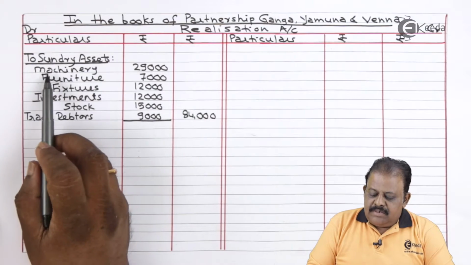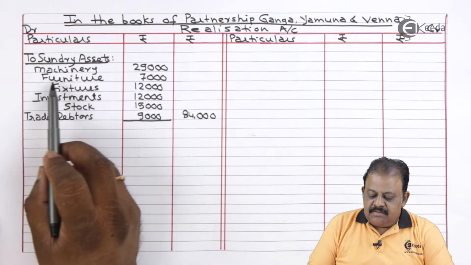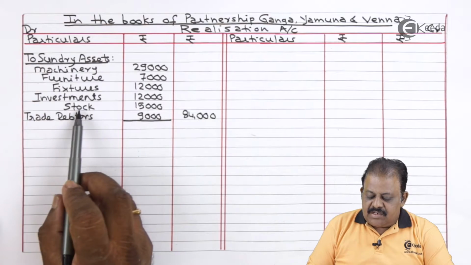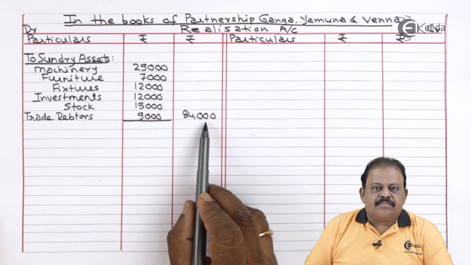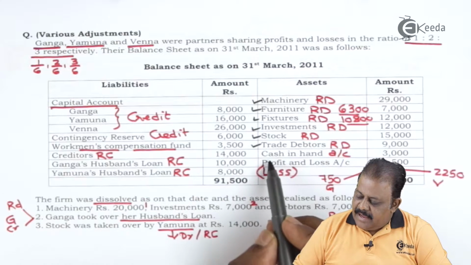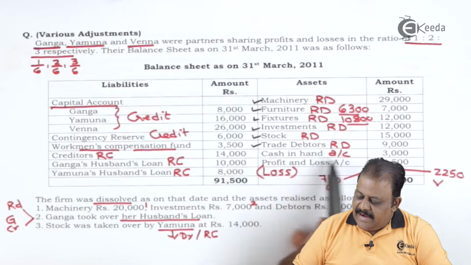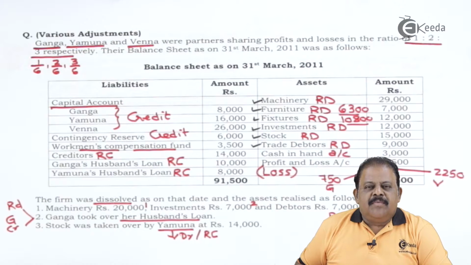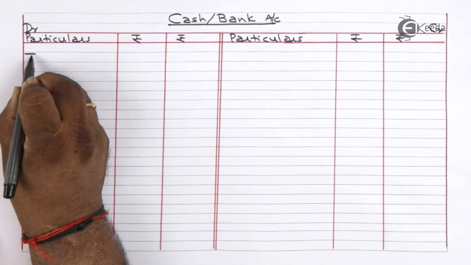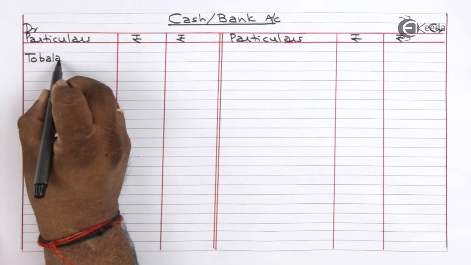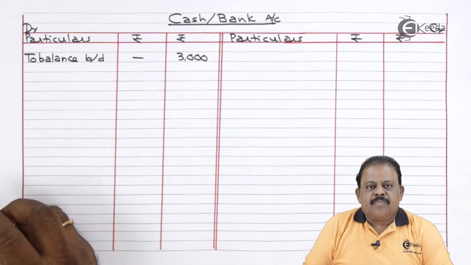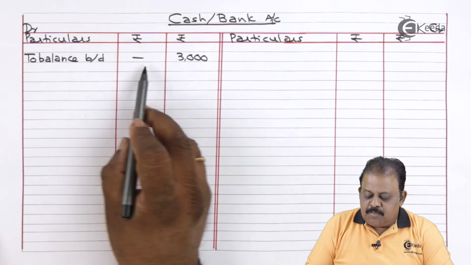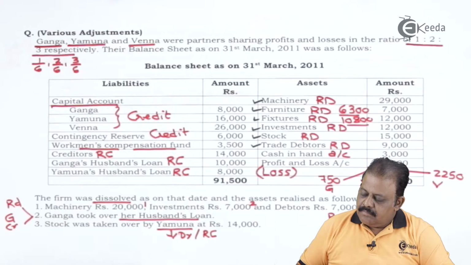Realization account debit side to sundry assets, machinery, furniture, fixtures, investment, stock, trade debtors, total 84,000. Next we have cash in hand 3,000. This will be transferred to cash bank account debit side. To balance brought down 3,000.